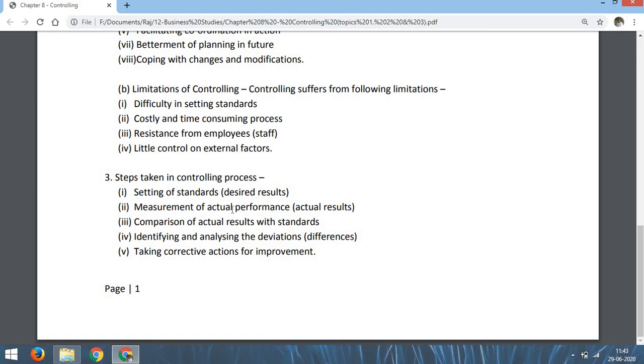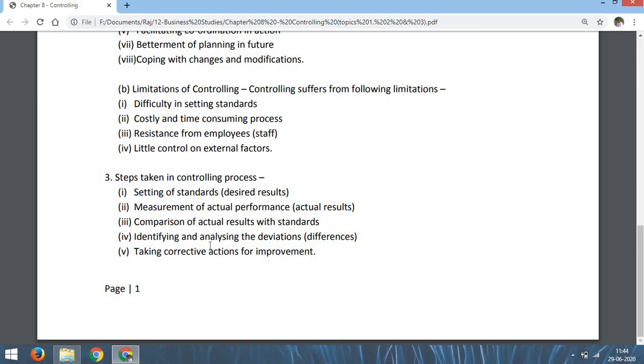Then second, measurement of actual performance, that means actual results. After the standards are set, we have to measure the actual performance of every work, every worker, every staff. These actual results are to be compared with the desired results. So the third point is comparison of actual results with standard. That means we have to compare number two and number one. Comparison is to be done between the actual result, what we have actually achieved, and the standard we have set earlier. So this is comparison, the third step.